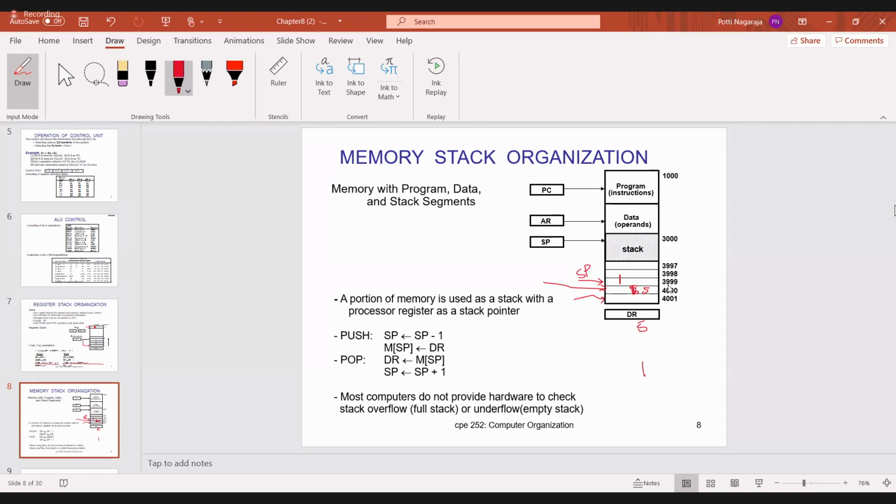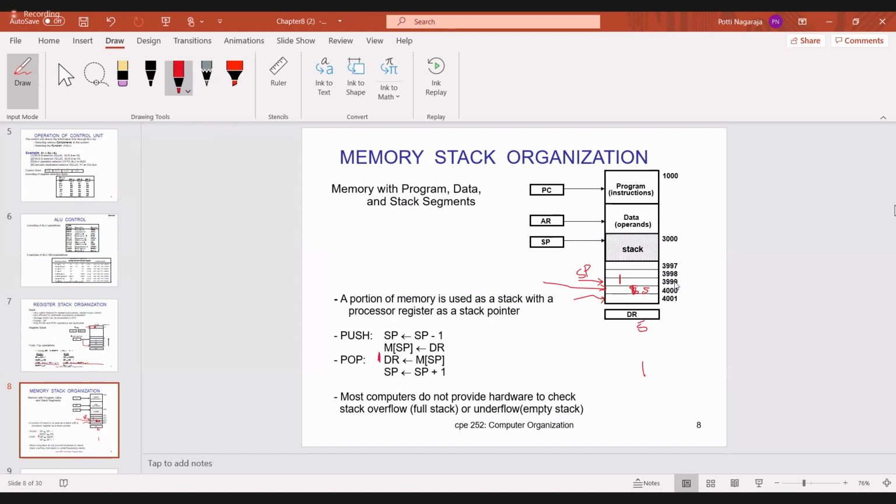Whenever you do a pop operation, the top of the stack will be read first. Now, what is the top of the stack? Memory location 3999, where you have 1. Now, what is the data that I will write? From M of SP. SP here is 3999. So in that memory location, you have 1. That 1 will be transferred to DR.